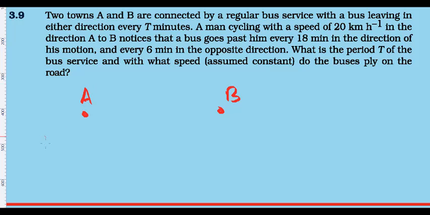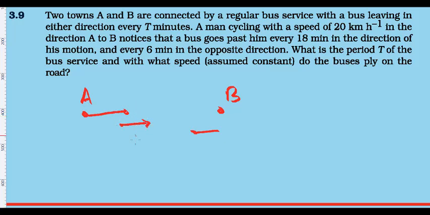So what will happen? From A, the first bus will go, after that t minutes later the second bus will go, and the third bus will go. From B also, on this side, buses will come. And what is happening here? There is a cyclist, a man who is cycling from A to B. Cyclist is going from A to B.